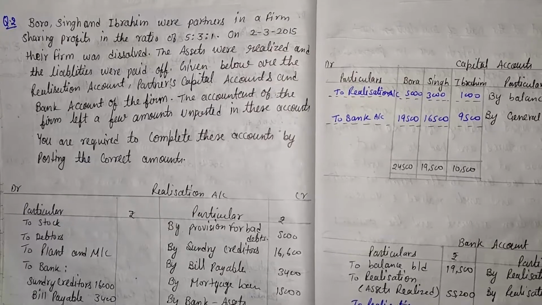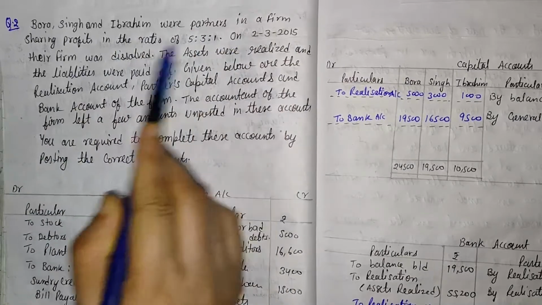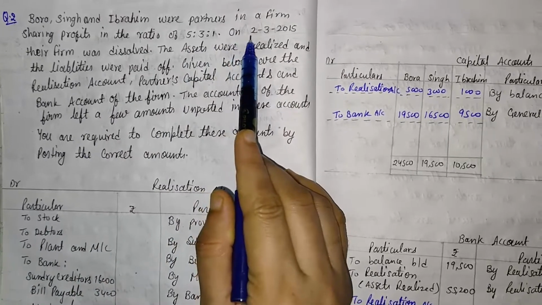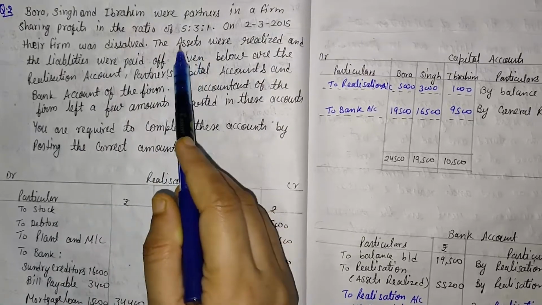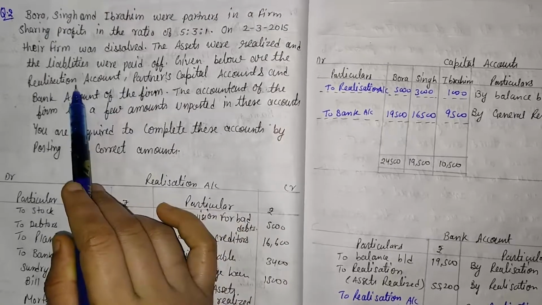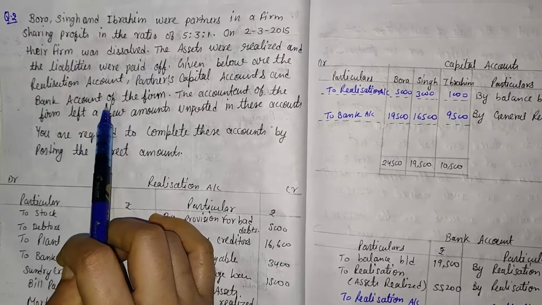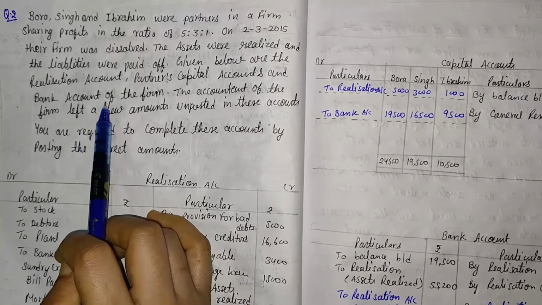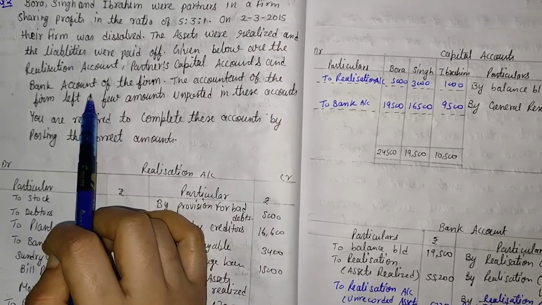Here one more question is also given, that Bora, Singh and Ibrahim were partners in a firm sharing profit in the ratio of 5:3:1. On 2nd March 2015, their firm was dissolved. The assets were realized and liabilities were paid off. Given below is some additional information: the realization account is given, the partners' capital account is given, and the bank account is given. We will have to check, there are some blank columns, and we will have to fill those columns. This type of question also comes in the examination, so we will have to practice this type of question too.